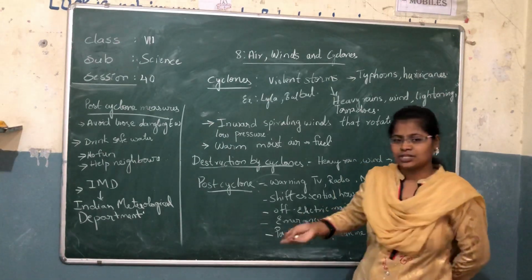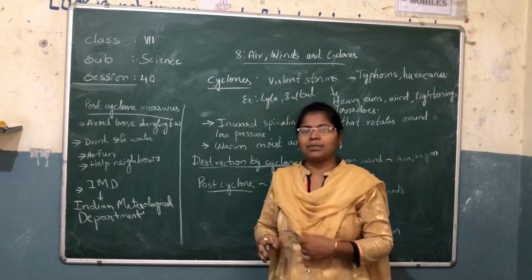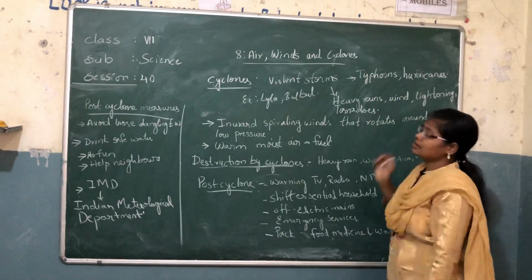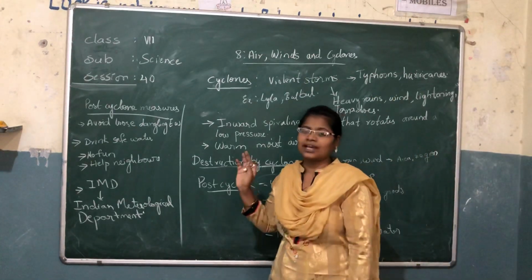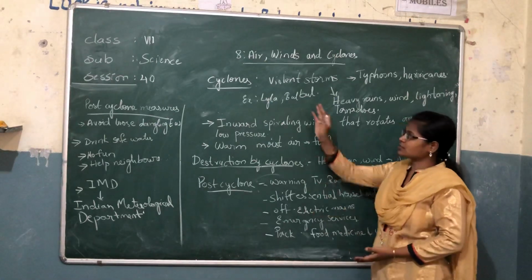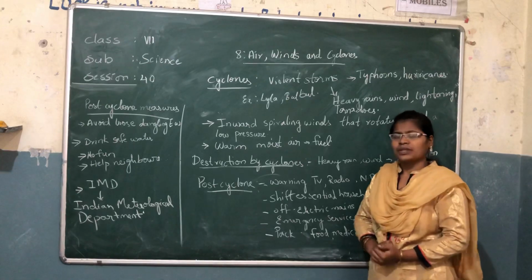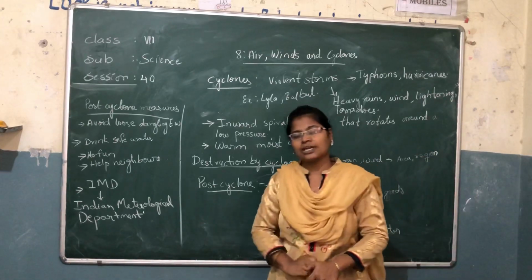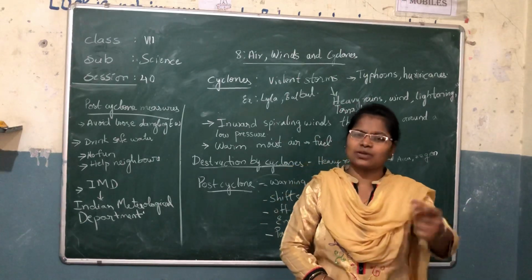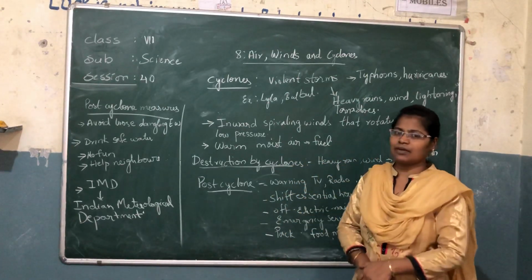Now, based on the region, we are having different regions on the earth. Based on the place and region, they are named typhoons and hurricanes. Cyclones are given two different names. In our place there are many cyclones occurring. We will see them on TV. They give each cyclone a name: Laila, Bulbul, many names they are giving nowadays.